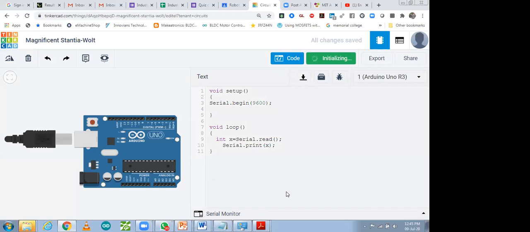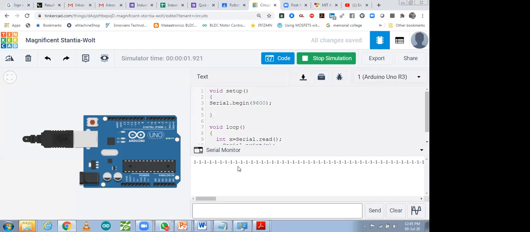Start simulation. So now how can I check it without hardware? How can I simulate it? That is a very interesting part. So I'm going to use this simulator. Serial. Sorry, this one is printing a value over there. So it's reading some value, a default value it is reading. Clear it.